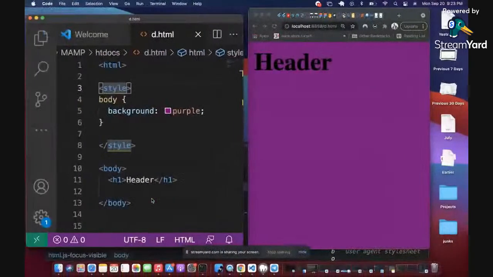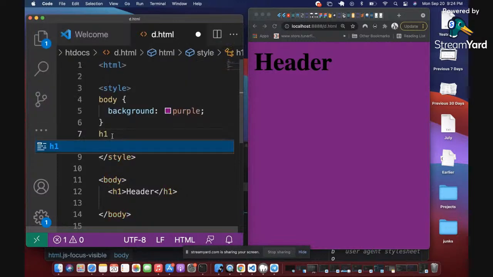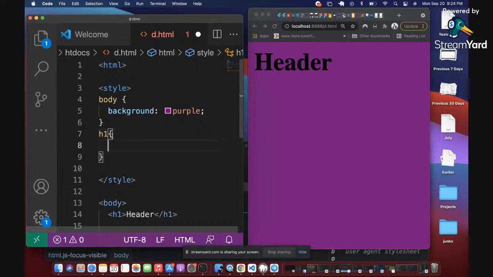Let me quickly start showing you how this works. For example, we have an H1 on the screen with a header. If I want to style this H1 tag and change the color of this header that is currently black to green, for example, or white, let's say white, I will come up here into my style tag. Don't forget, in between the style open and close, that's where I'm going to write my CSS styling. And how do I talk to this H1 tag? All I need to do is to call it by its name, H1, that's the name of the tag. I'm going to open the curly braces, and in between those braces, I'm going to write my CSS style.